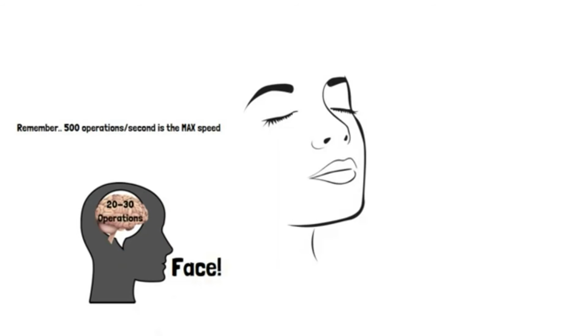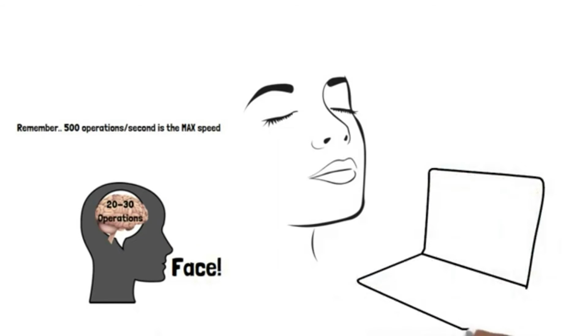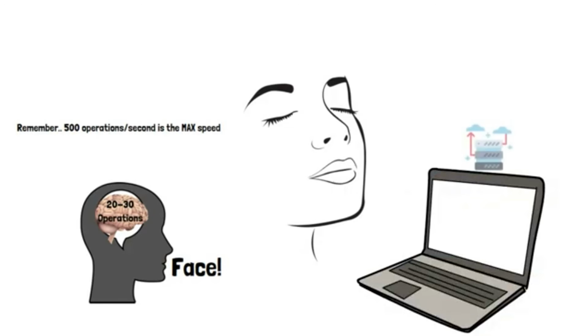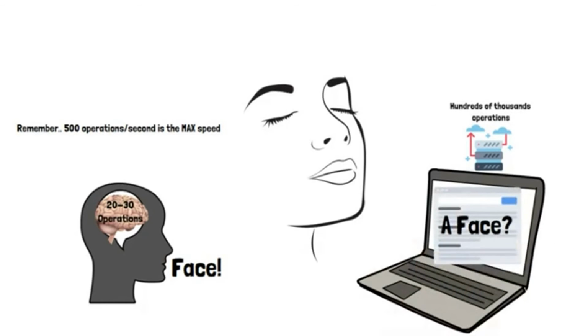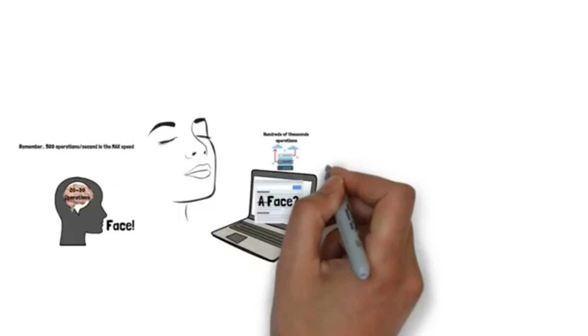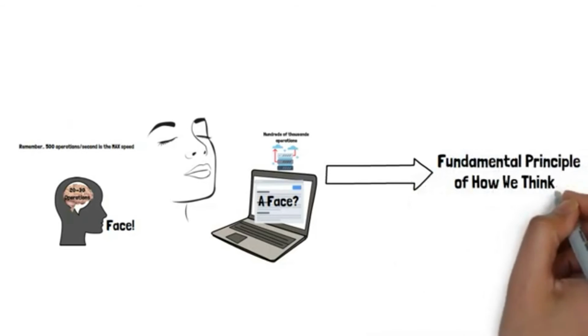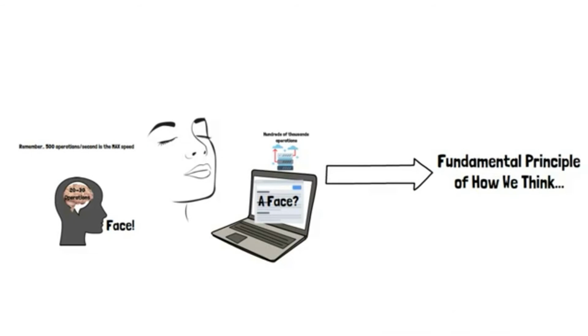Computer software must take thousands, even millions of steps to identify this same image as a face. Furthermore, if there is a mistake anywhere along the way, especially at the beginning of the computer's operations, it will only grow in size until the computer reports back an operational error. This experiment leads us to the fundamental principle of how we think, because it is completely different from anything we know in our world. We will call it the brain's trick.